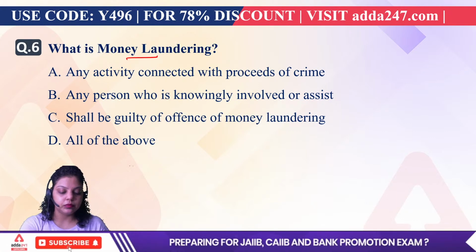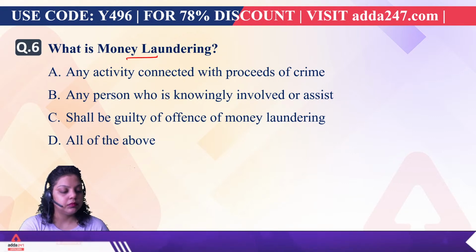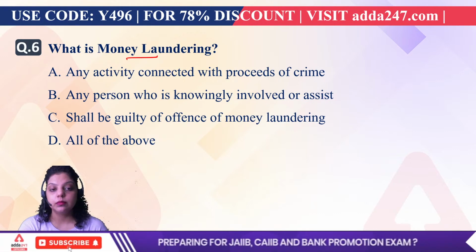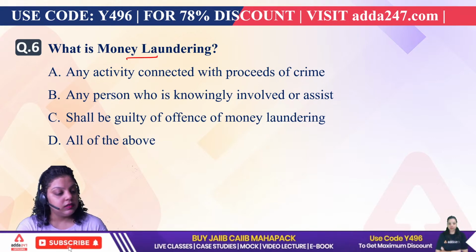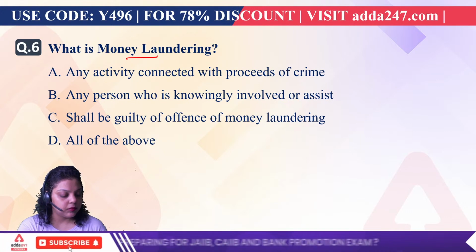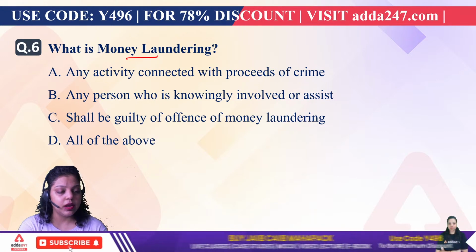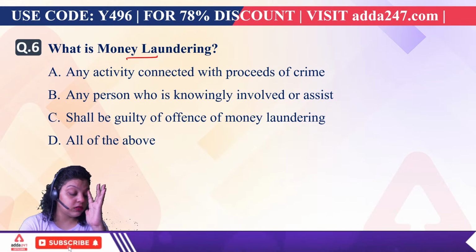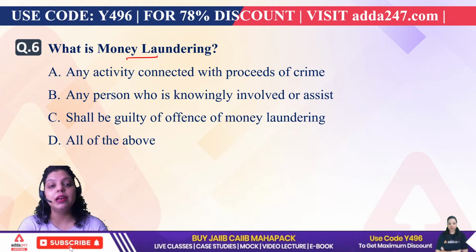Now let me know which of the following is correct for question number 6. Sixth is D and C. Two options are coming. Okay, D, C and A. Three options are there. When we talk about money laundering, we have said money laundering is the process of converting black money into white money.